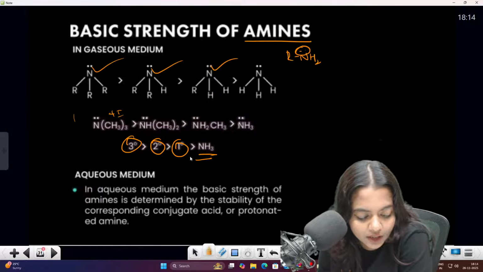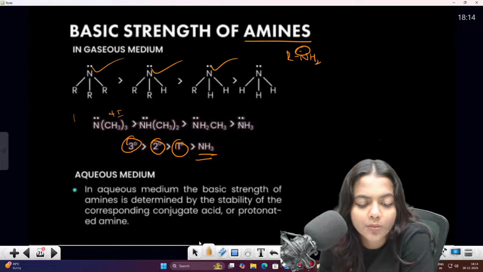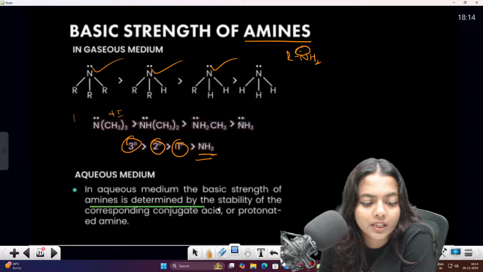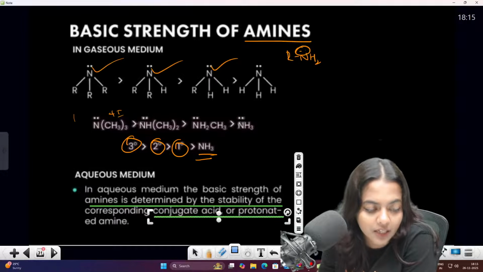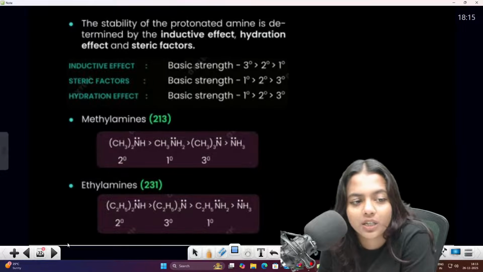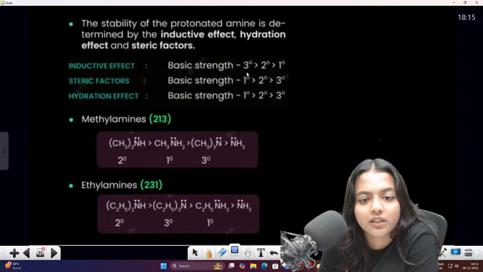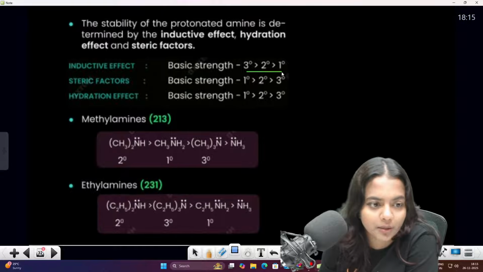Clear, everyone? Clear? Aqueous medium means the basic strength of amine is determined by the stability of the conjugate acid. Whichever is the acid that is present there, that is what it depends on. So inductive effect, the basic strength is tertiary, secondary, primary.